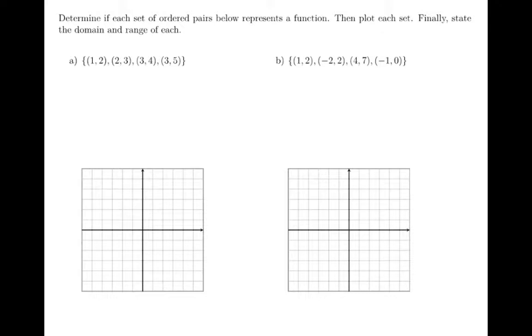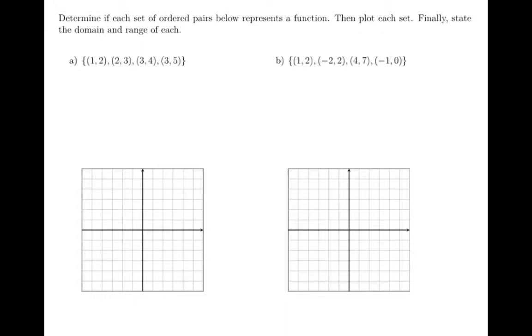What we have written is a curly brace representing a set, and then inside there are four ordered pairs. And then it, of course, closes with another curly brace to show the set. So that first ordered pair is the ordered pair 1, 2. The second ordered pair is the ordered pair 2, 3. The third ordered pair is the ordered pair 3, 4. And the fourth ordered pair is the ordered pair 3, 5.